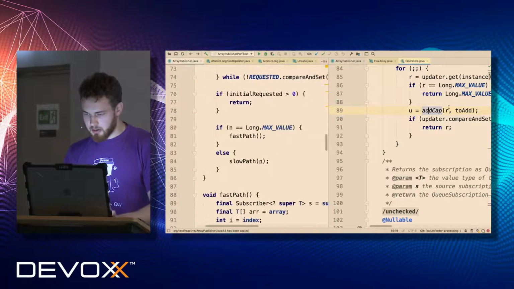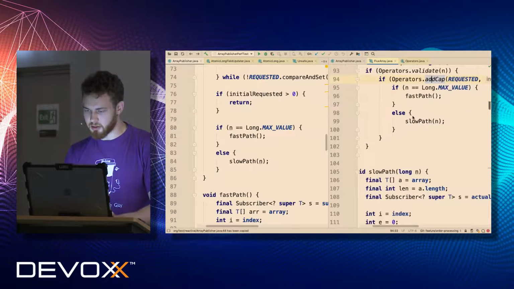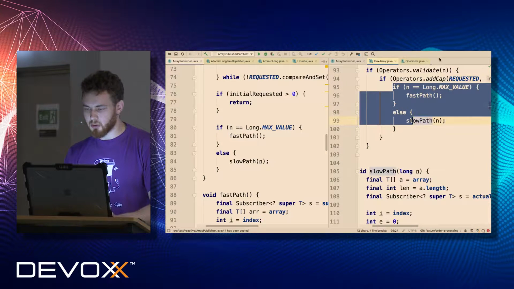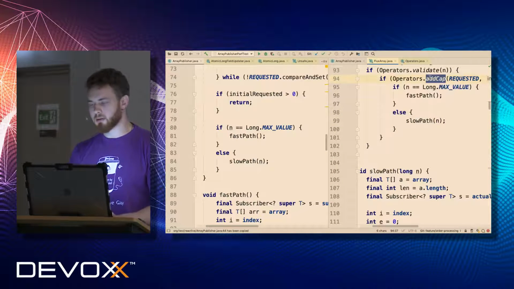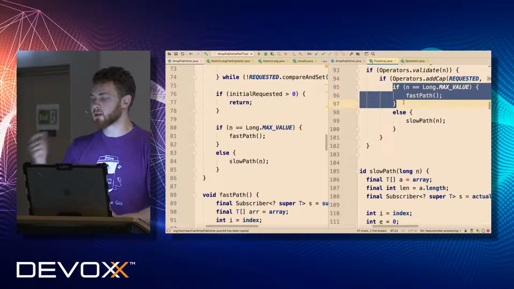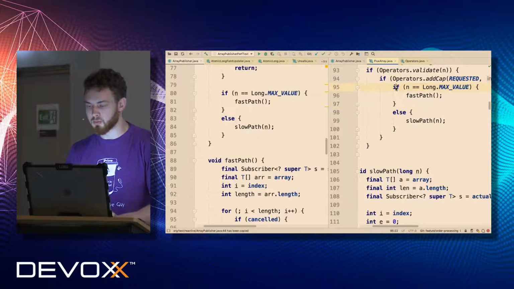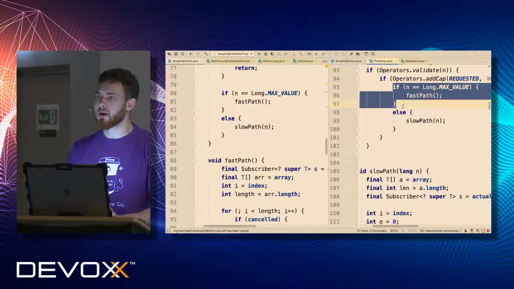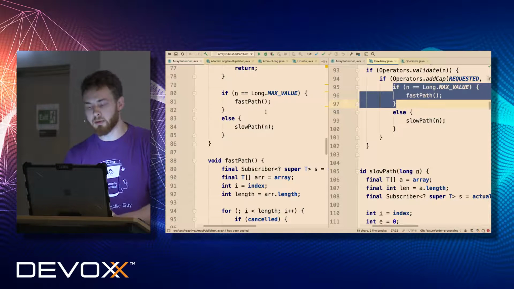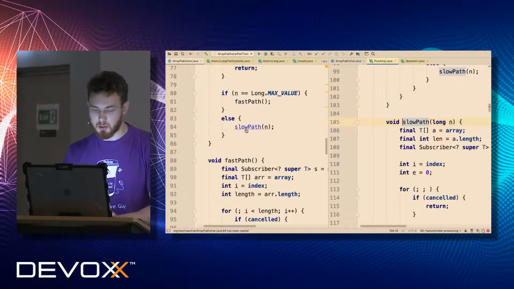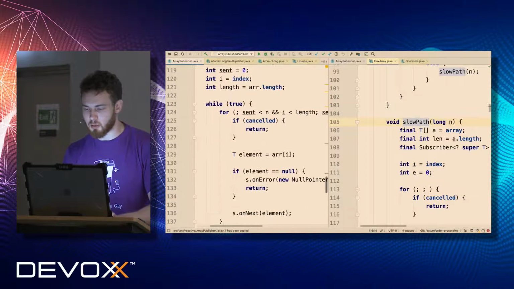And finally, afterwards, if you look at the main path, which means that this is work in progress with atomic sum with thread safety, then once the thread got to this point, it had to figure out whether it's fast path, in case someone requested long max value, or slow path. And slow path will be absolutely the same as ours.